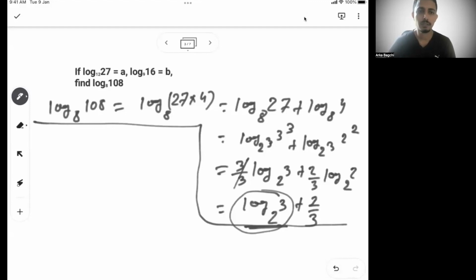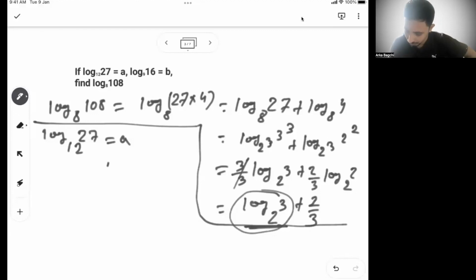Now log of 3 base 2, if you see this carefully, it's basically log of 27 by 12 is equal to A. Now, if you see this carefully, here we have 27, which is 3 cube, and 12 is not something's cube.